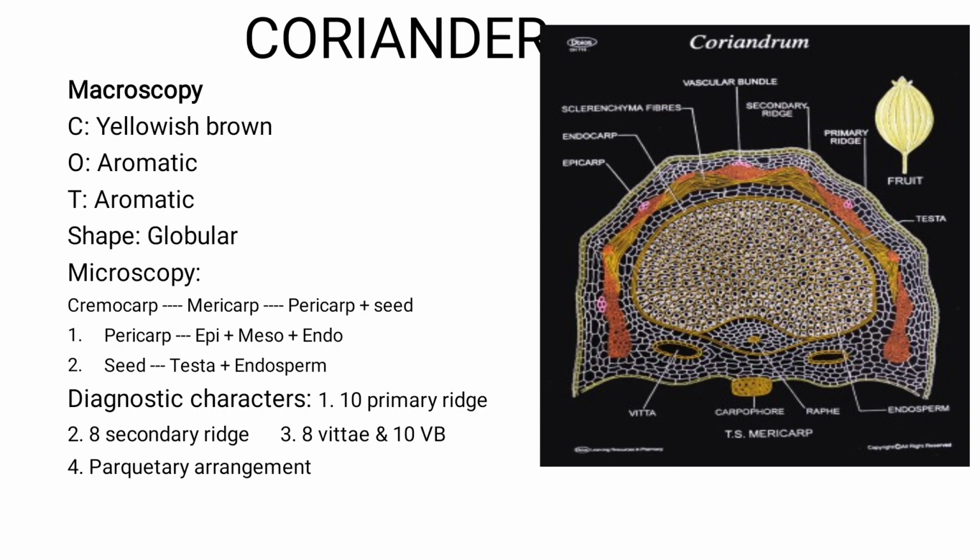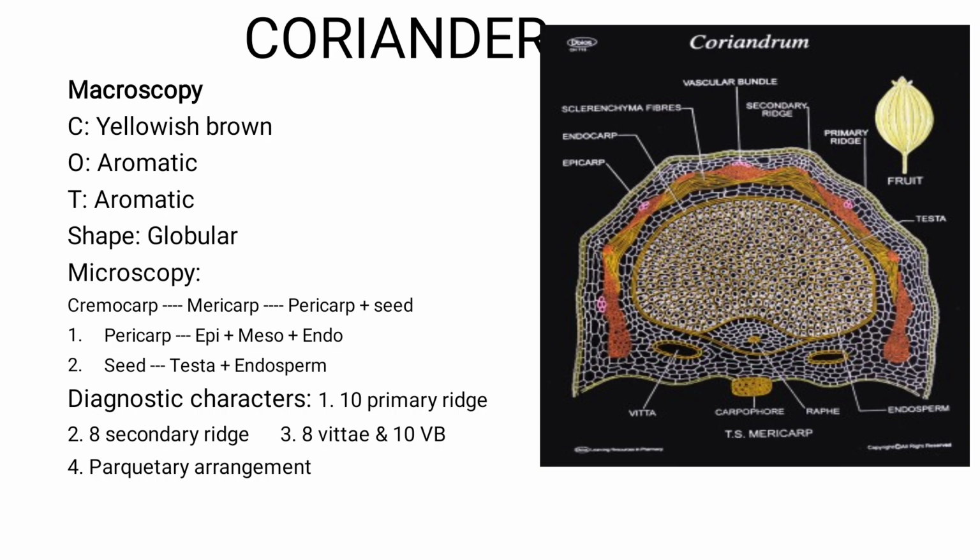A single half will be called a mericarp. So 1 coriander is equal to 2 mericarps. Each half is called a mericarp. Again, a mericarp is divided into two portions. One is the fruit portion called the pericarp, and the second is the innermost seed portion, which we call the seed.